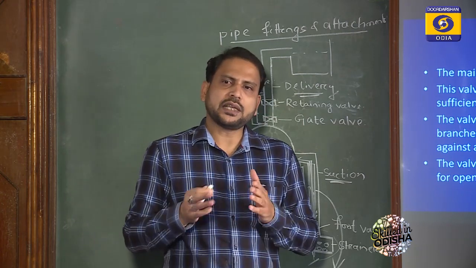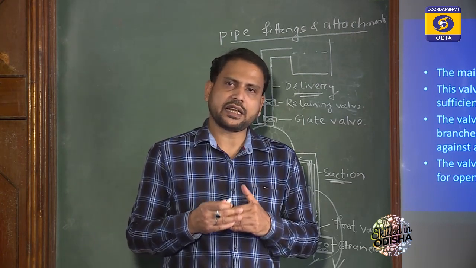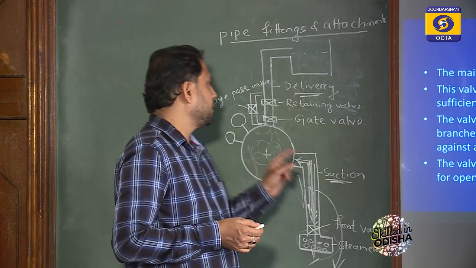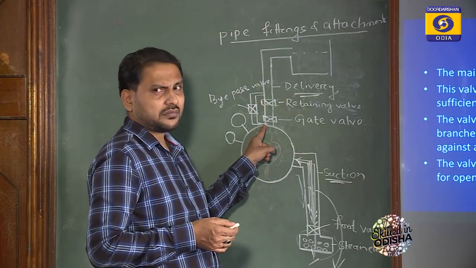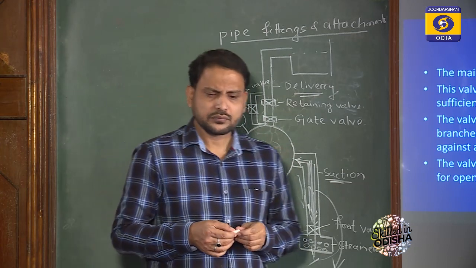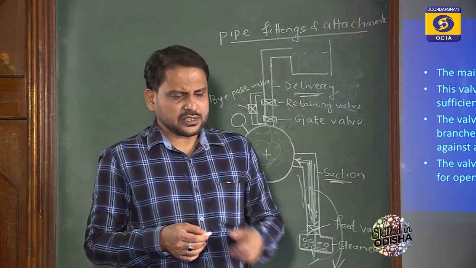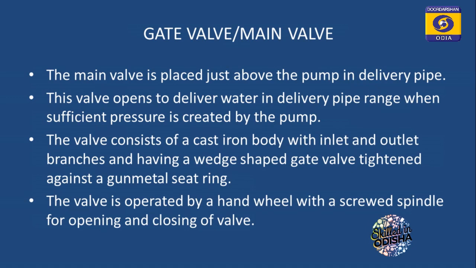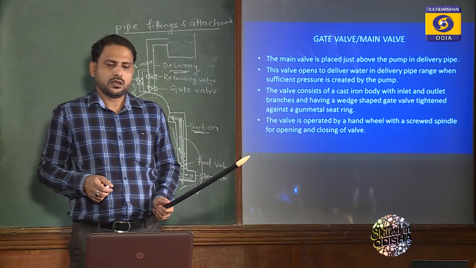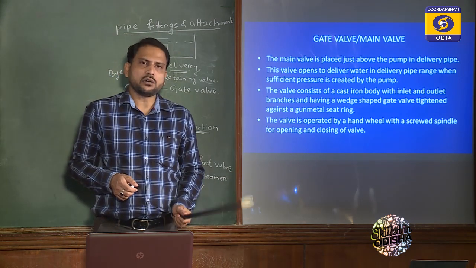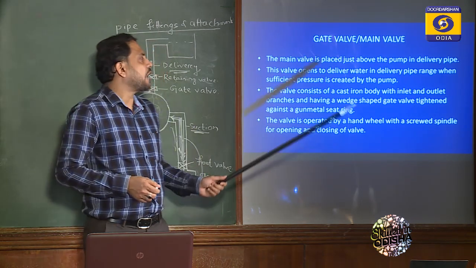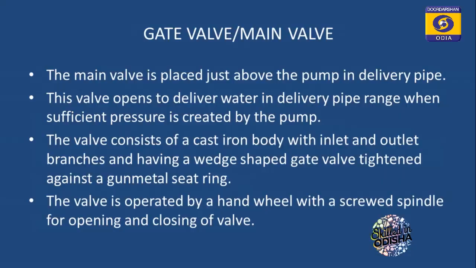After sufficient pressure is created by the pump, the gate valve is opened. The valve consists of a cast iron body with inlet and outlet branches and a wedge-shaped gate tightened against a gunmetal seat ring.